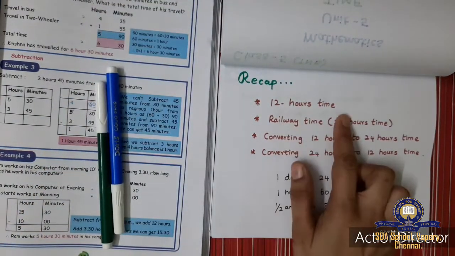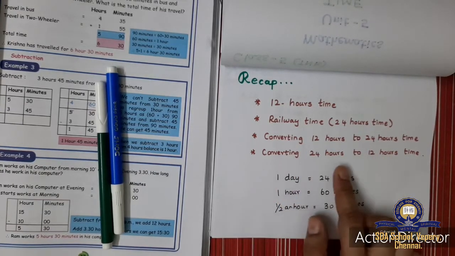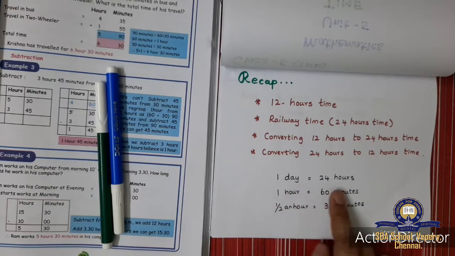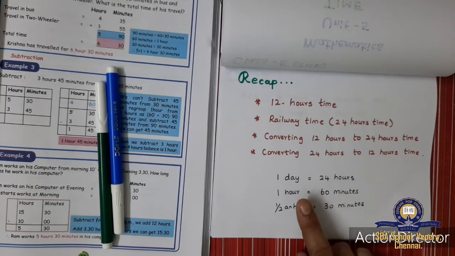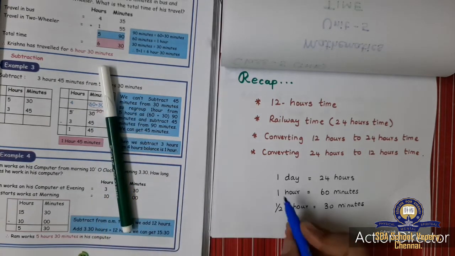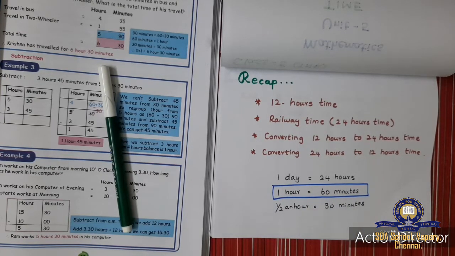So we saw about 12 hours timing, railway timing, converting 12 hours to 24 hours, and converting 24 hours to 12 hours. This thing you already know: 1 day equals 24 hours. In 1 day, how many hours are there? 24 hours. In 1 hour, how many minutes are there? 60 minutes. Half an hour, how many minutes? 30 minutes. This you should remember. Most common is 1 hour is equal to 60 minutes. This is very important while doing addition and subtraction.